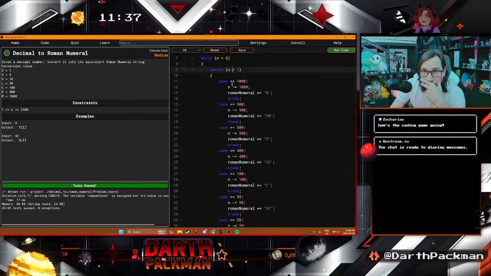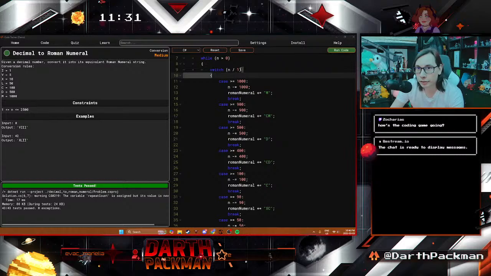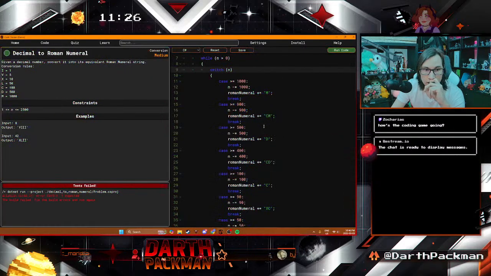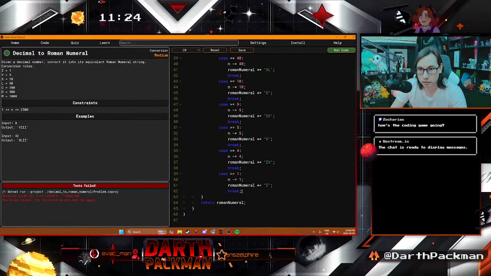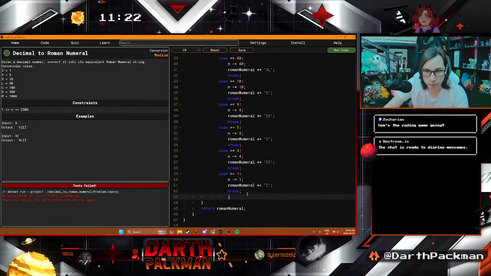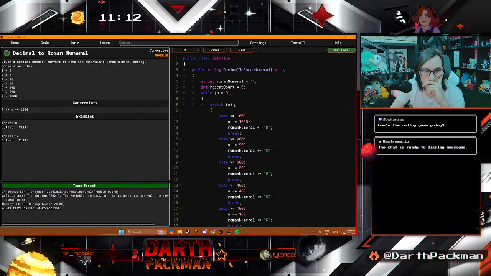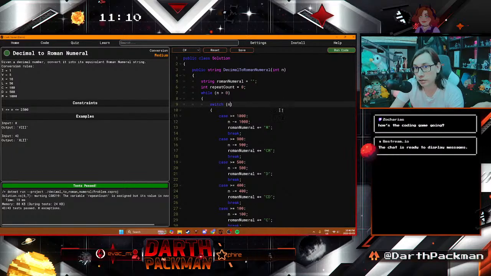So if n is greater than or equal to 100. The only reason you're doing it this way is because it's a bit silly. I don't think you can just do switch on n. We could try though. Let's see what happens. Let's close that bracket maybe. I think I'm missing a closing bracket. Now I just want to see if you could just do switch n. Okay, so you can actually just do straight up switch n. So you could just check this against each of these.